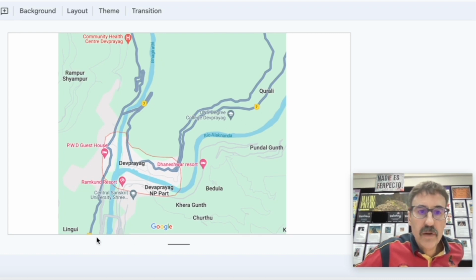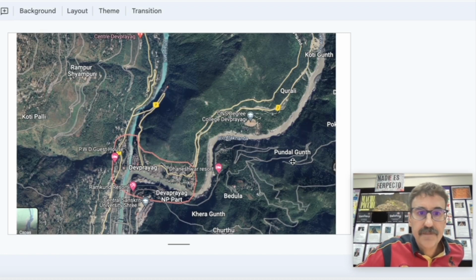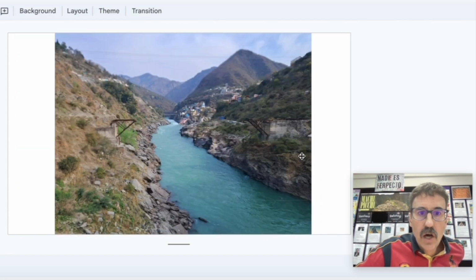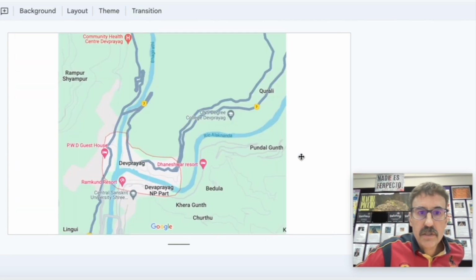In our case, we are going to start the rafting right here. We don't start here because it's a very holy place, and also because of logistics, it takes time to go there. Here we are going to cross this bridge and we are going to start our rafting right there. So these are photos that I took last year from this bridge pointing to Devprayag.